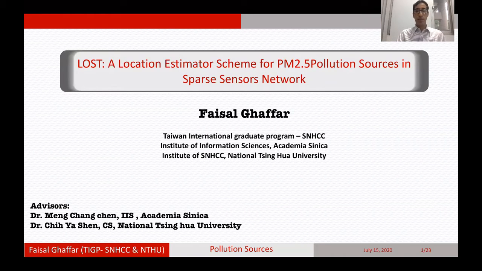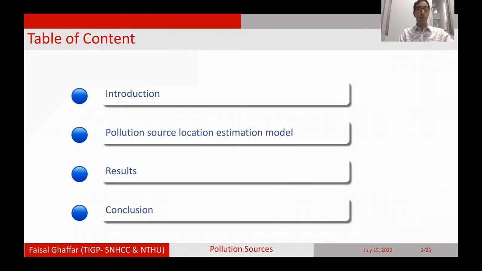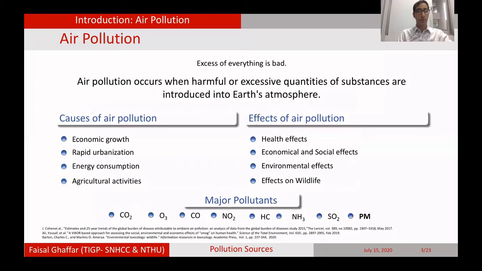I am a PhD student at Academia Sinica, Taiwan, and National Tsing Hua University, Taiwan. I am working under Professor Dr. Meng Chang Chen and Dr. Chia Shin. The topic which I am going to present is Last Location Estimator Scheme for PM2.5 sources in Sparse Sensor Network. First, we will go through the introduction, then our model, finally the results, and then the conclusion.